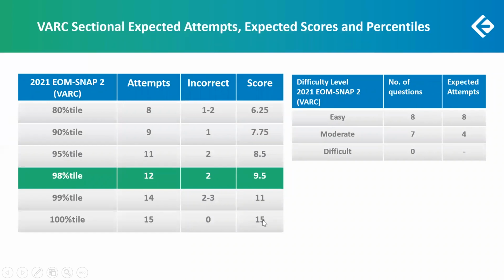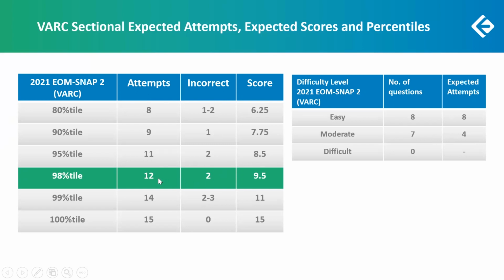So where do we stand with our expected attempts? Remember, we've marked 8 questions as easy, which wouldn't consume a lot of time, and we've marked 7 questions as moderate. Assuming you're able to take the 8 easy questions and about 3 to 5 of the moderate questions, we are considering something like 12 attempts made, with maybe about 2 incorrect. Remember that the incorrect count might not be an exact tabulation. When the percentiles are generated, it's very often a point difference between percentiles.